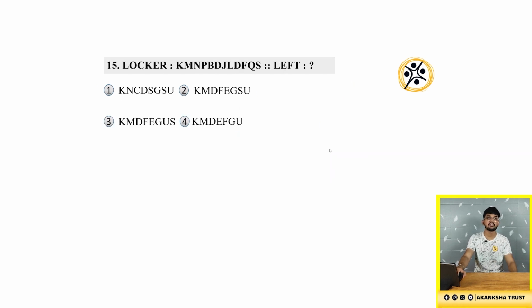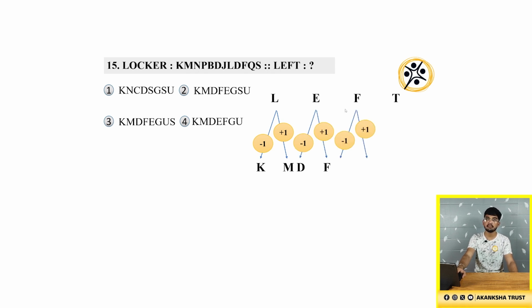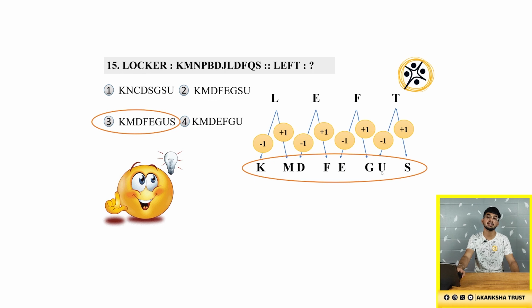Now we will solve left. Consider left. We will do -1 and +1. L -1 is K. L +1 is M. E -1 is D. E +1 is F. F -1 is E. F +1 is G. And T -1 is S and T +1 is U. So the answer will be KMDFEGSU. That is option number 3.